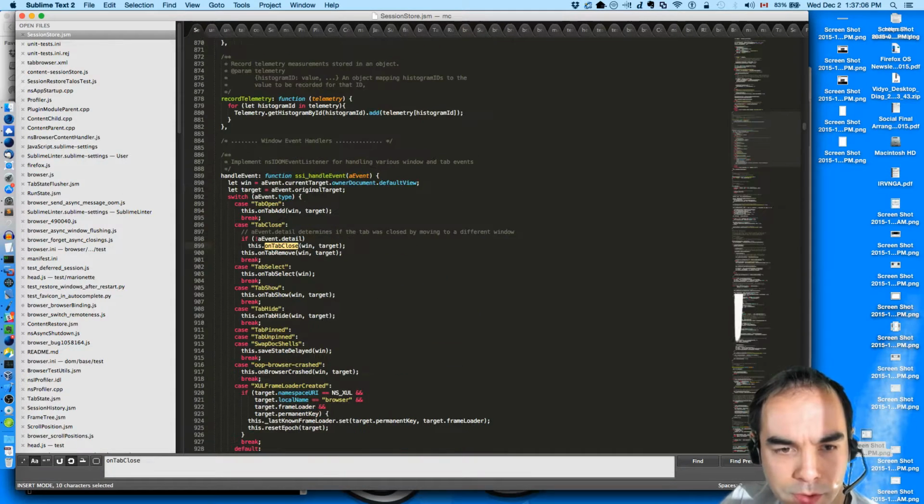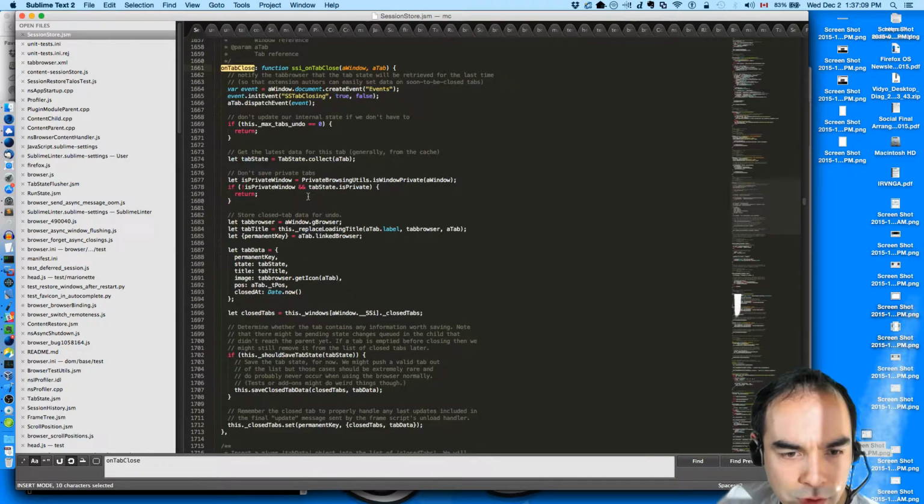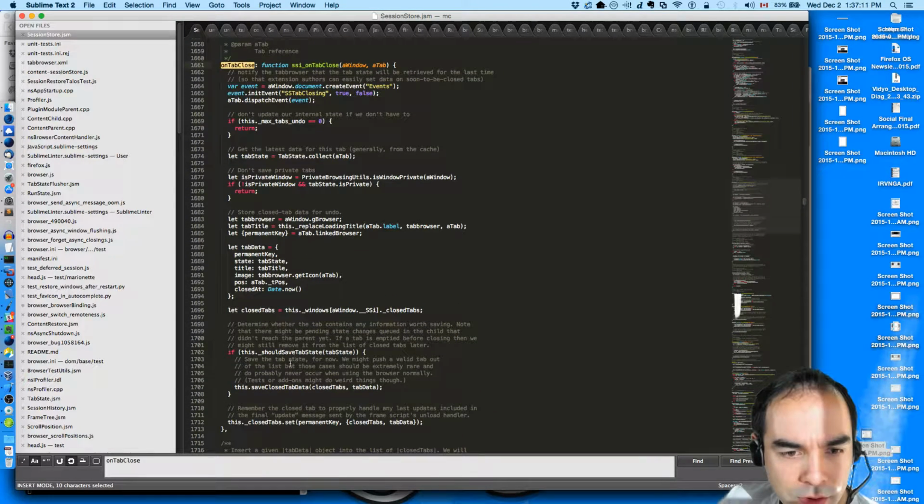On tab close, determine whether the tab contains any information worth saving. Note that there might be pending state changes queued in the child that didn't reach the parent yet. If a tab is emptied before closing, then we might still remove it from the list of closed tabs later.